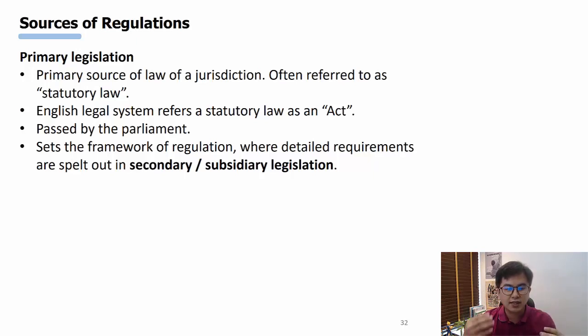Then you will have secondary legislation, which is legislation that comes from this primary legislation. The primary legislation sets the framework, and the secondary legislation becomes the how, filling up this primary legislation.